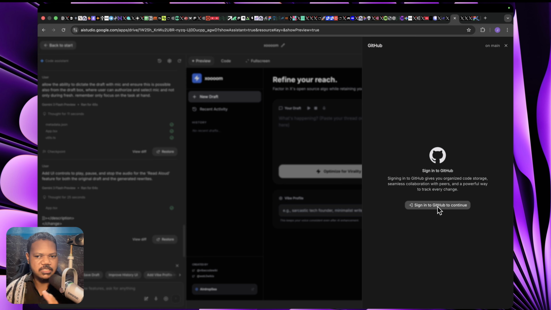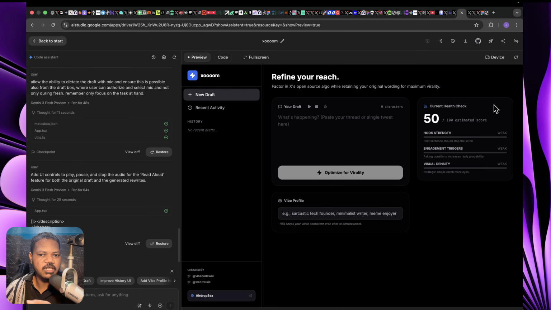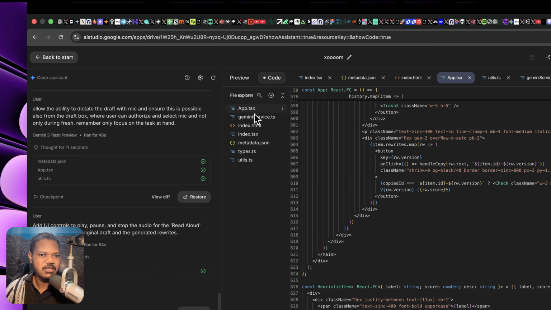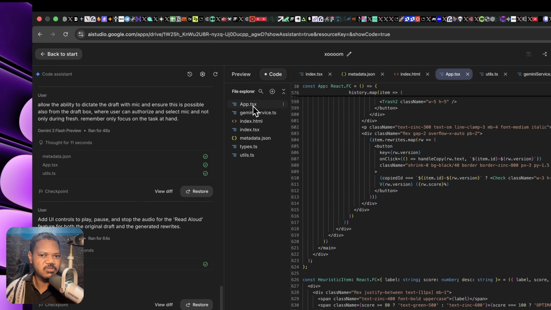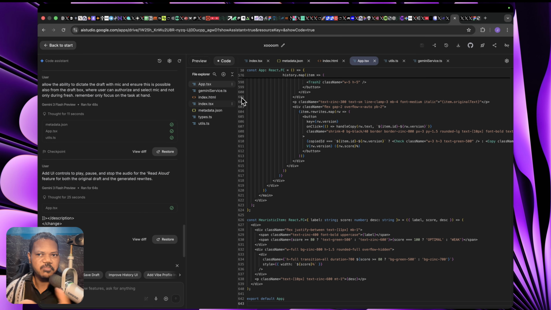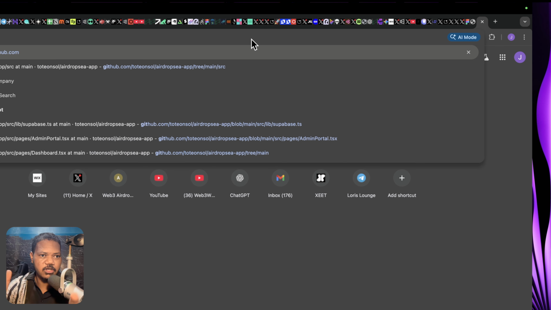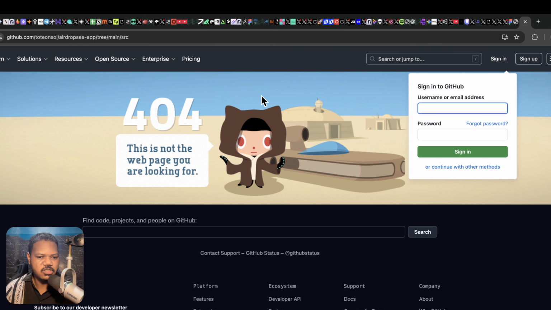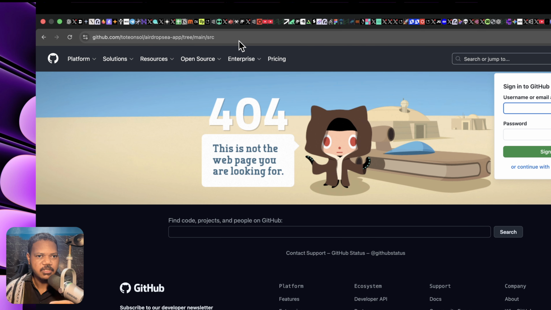But if you are just getting started, why not learn the process? Personally, I don't mind having to copy the code and paste it on GitHub manually, which I would likely do. So this is the code here. Not many files in this code. Very simple application to build. So why not? I would put it directly on the GitHub. So let's touch on that very quickly, superficially in this video, because the video has turned out lengthier than expected.